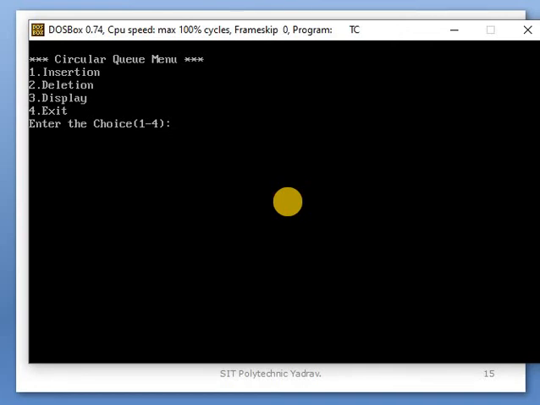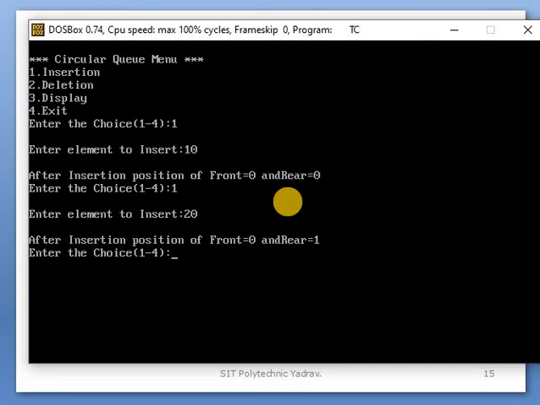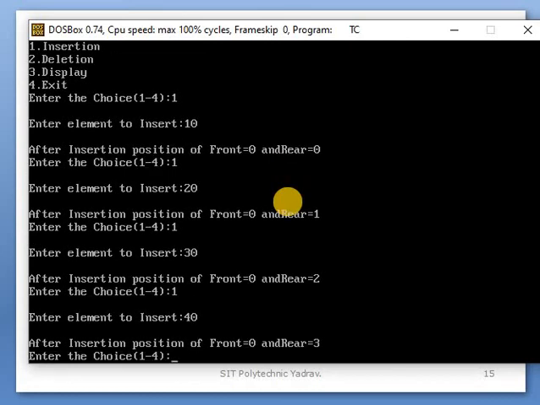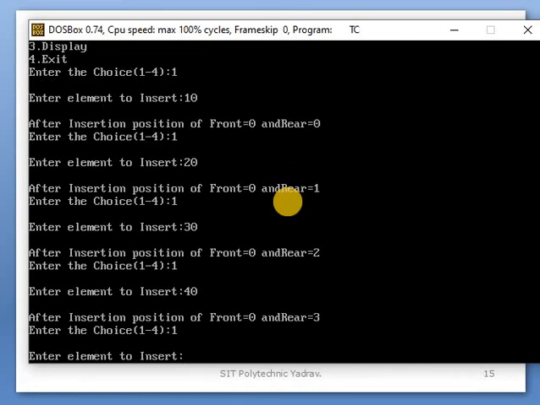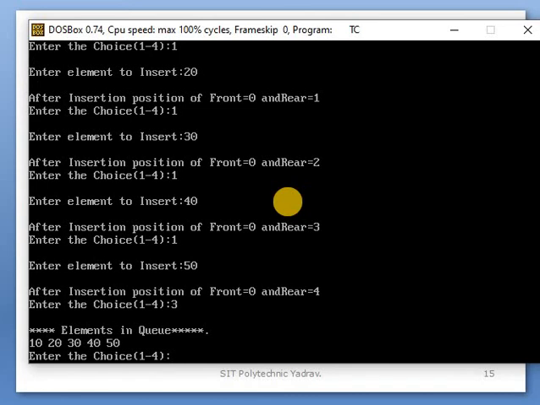I am showing that to you. First of all, insert an element. Okay, you insert the element 10. Insert the element 20. Okay, front and rear are incremented, because elements are added through rear. After that 30, after that 40, after that 50. Clear? 1, 2, 3, 4. Okay, you see it using the menu, third option, display.